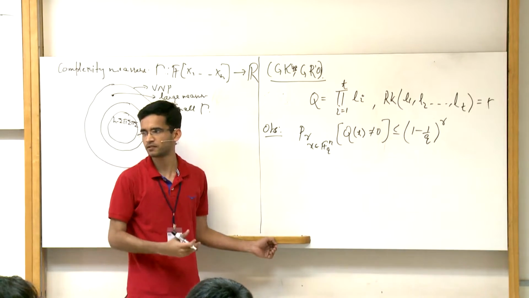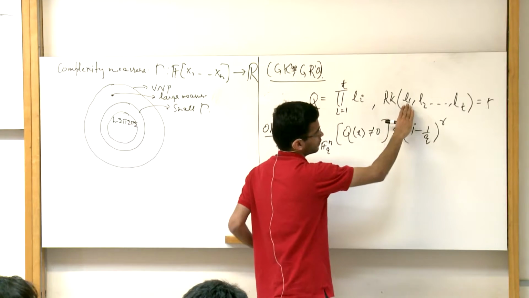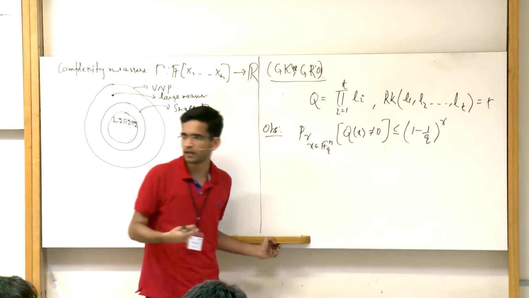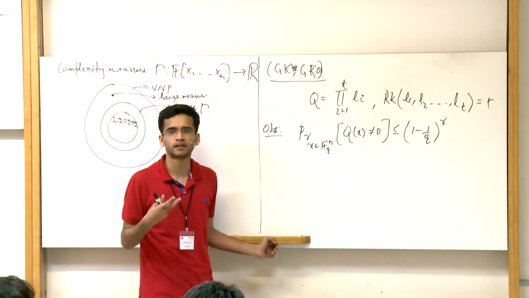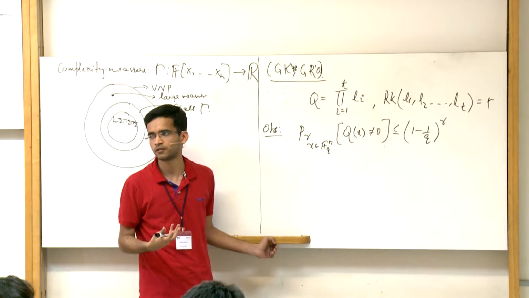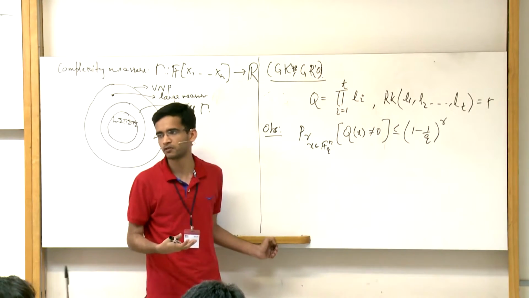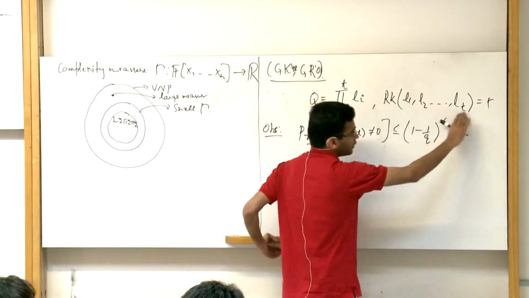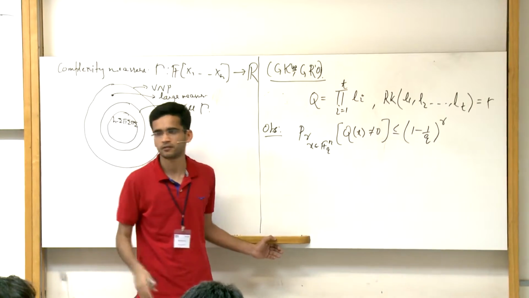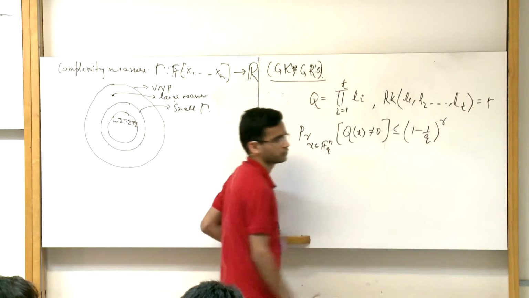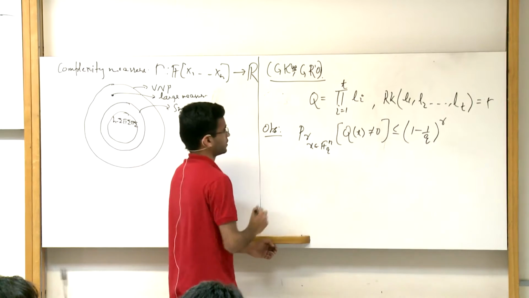Do people see this? This is really simple. If you have one linear form and you are evaluating it at a random point in F_q^n, what's the probability that it evaluates to 0? It's 1 over q. So the probability that it doesn't evaluate to 0 is 1 minus 1 over q. And if you have a bunch of linear forms which are all independent, then these events are independent. So that's why you get an r over here. Is this fine? Good. So this is observation 1.